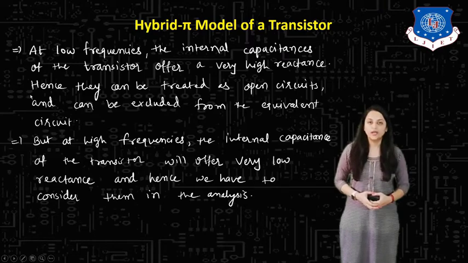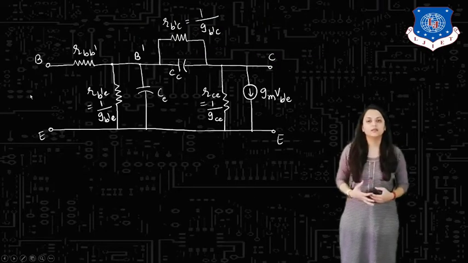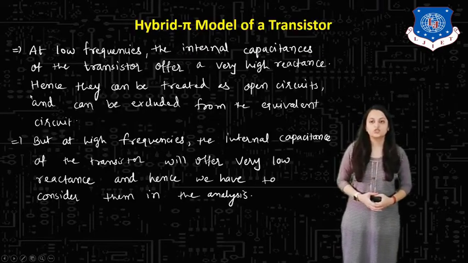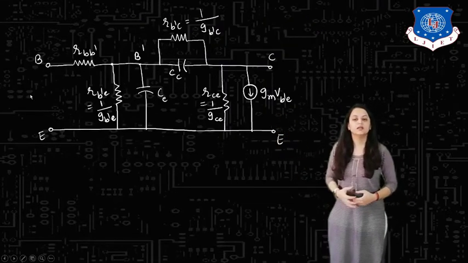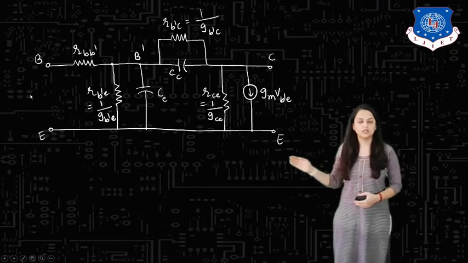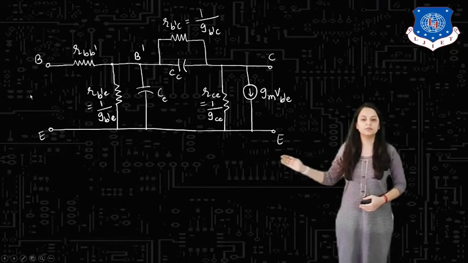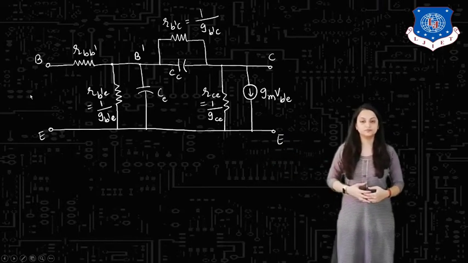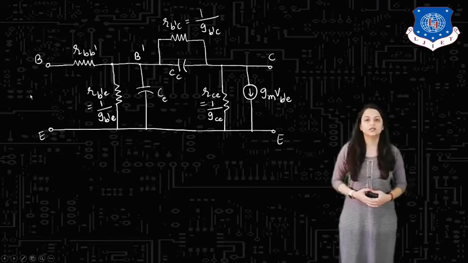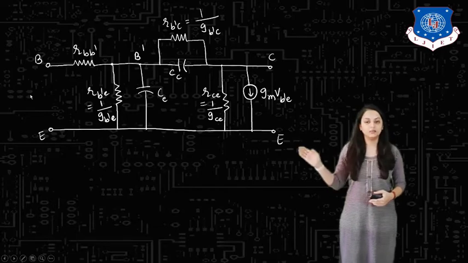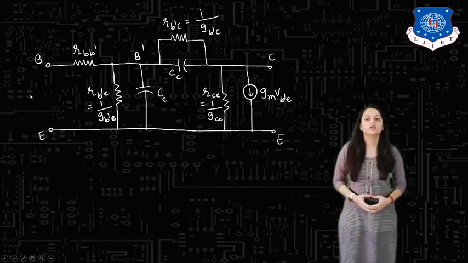So in the hybrid pi model, we are going to consider the internal capacitances also. Now let us look at the hybrid pi transistor model. Here the hybrid pi transistor model is shown. This is for common emitter configuration, as here the emitter terminal is taken as the common. If you look at the circuit, we have base, collector, emitter terminals as shown here.